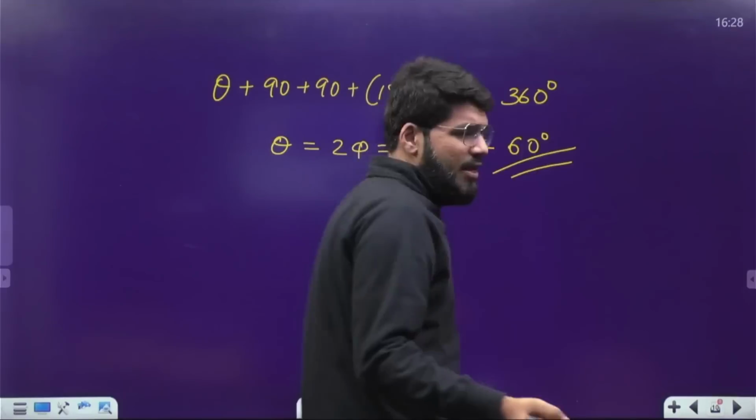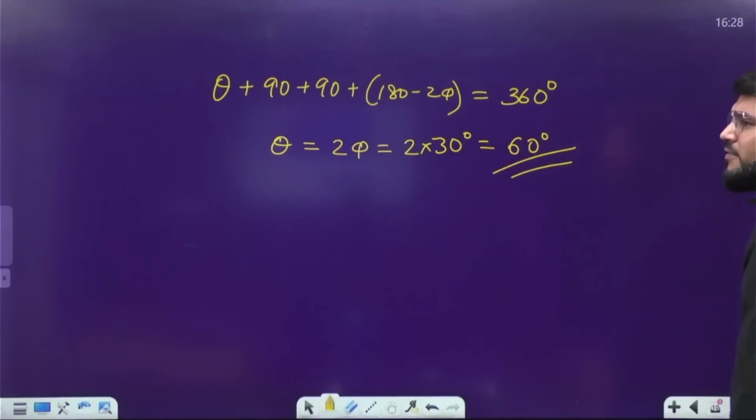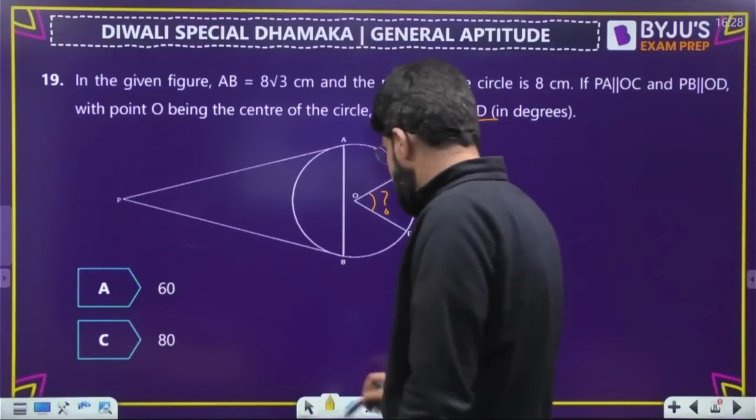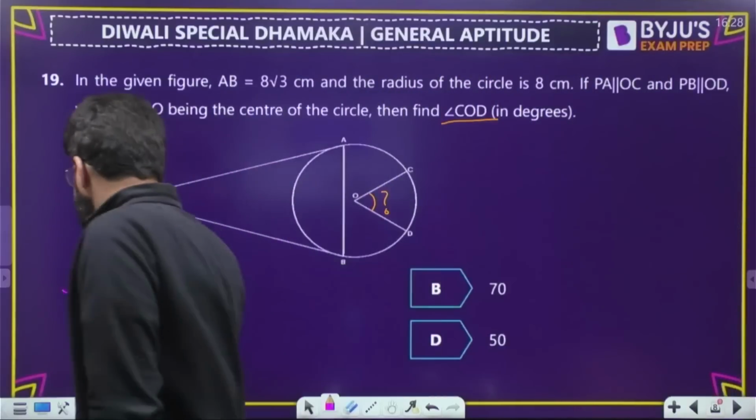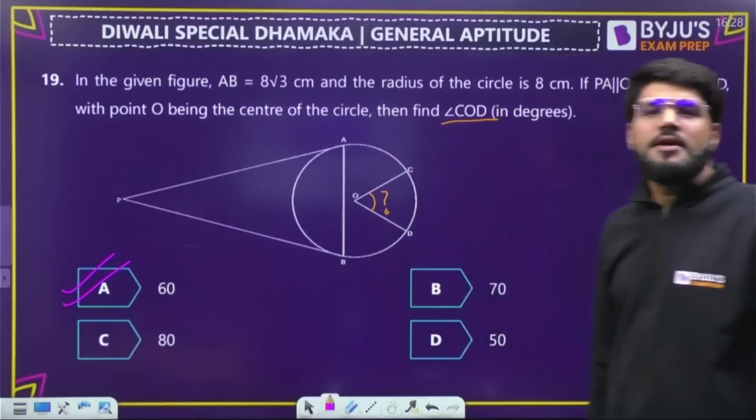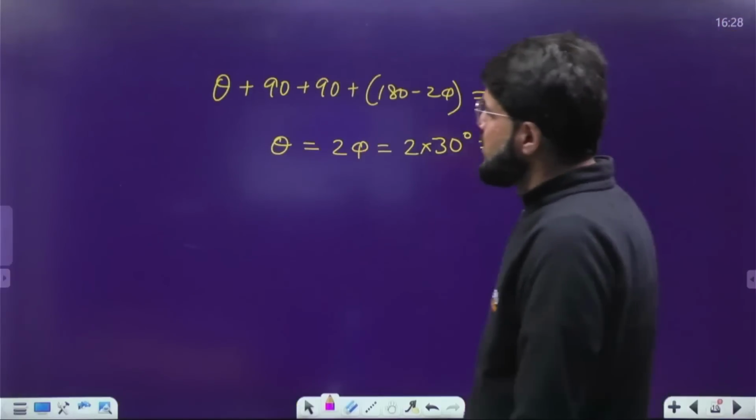This is one of the ways. There can be other methods also. So theta that we have obtained is 60 degree. Correct answer is option number A here. The correct answer is option number A. Moving ahead to the next question. Here it is, number 20.